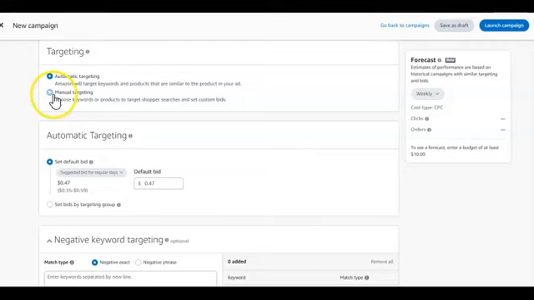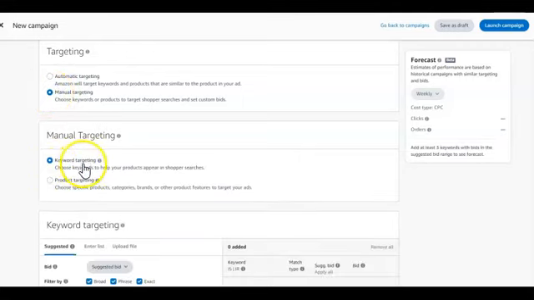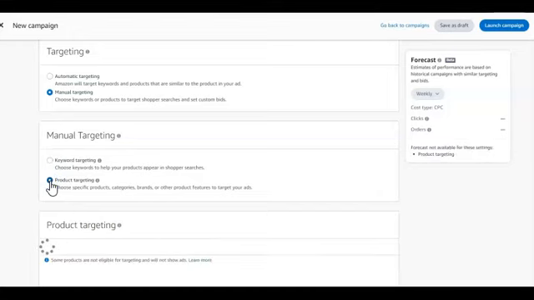Remember, this is manual, so we're just going to select manual. The first one we did was keyword targeting. That was the last ad we created. So this time around, we're going to be selecting product targeting. So I'm just going to select product targeting.